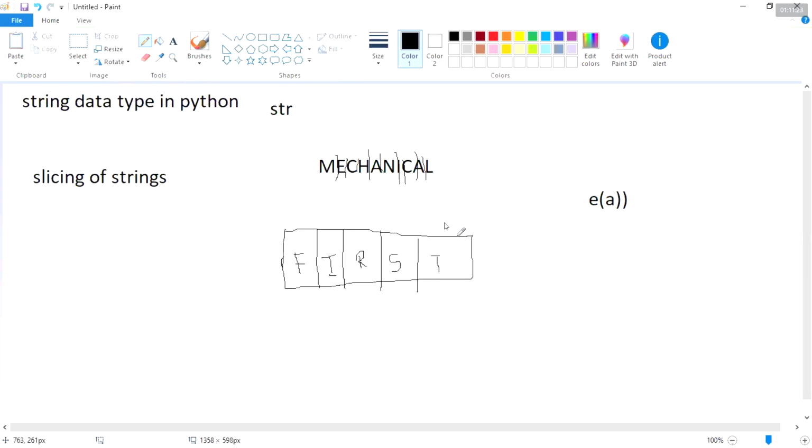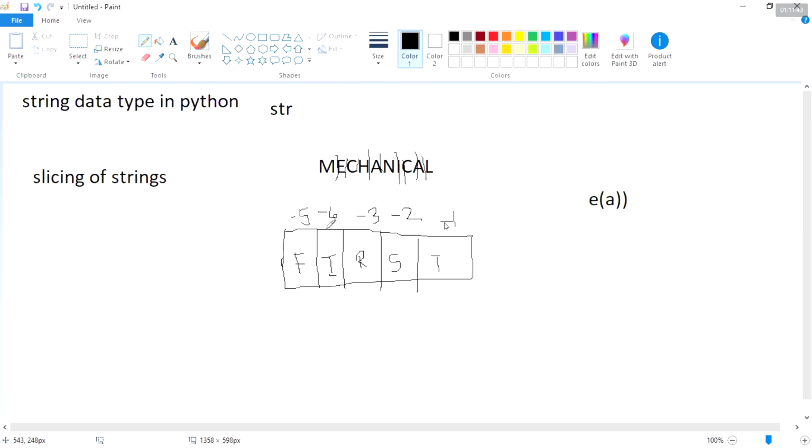When you do the indexing from the backside onwards, it will be -1, -2, -3, -4, and then -5.